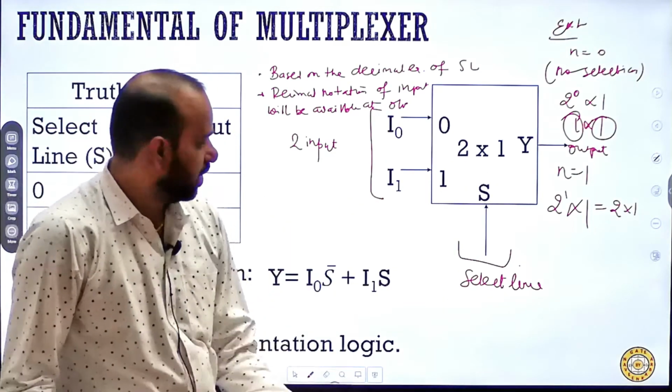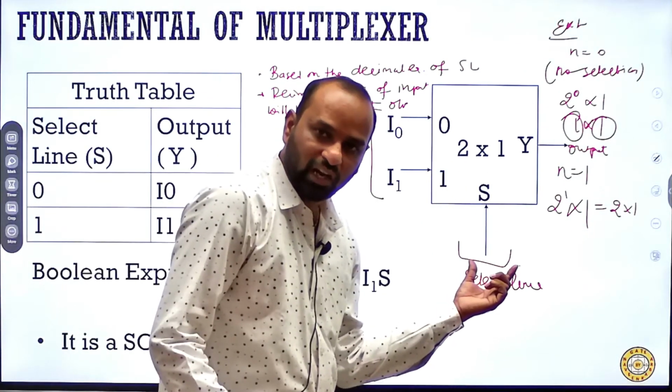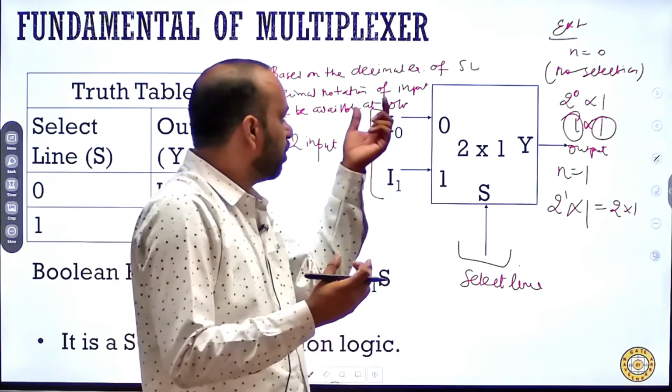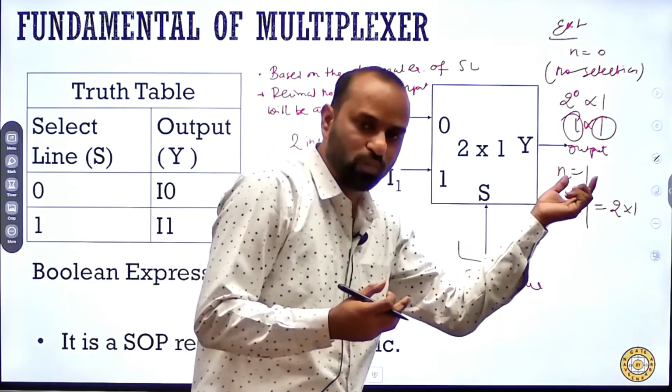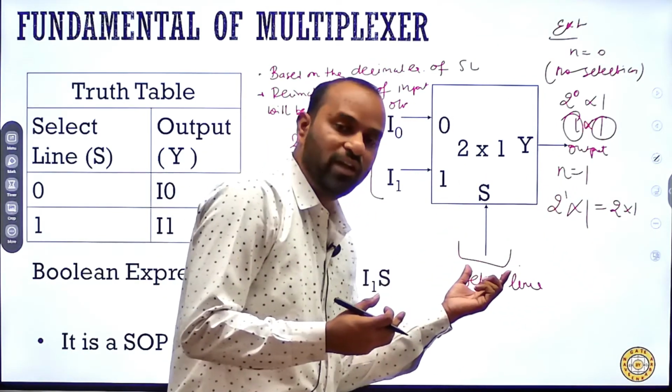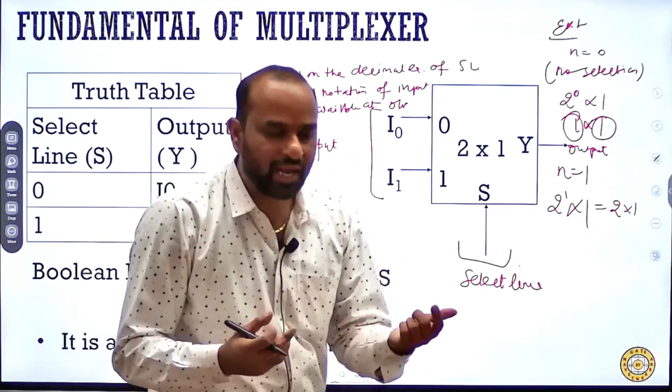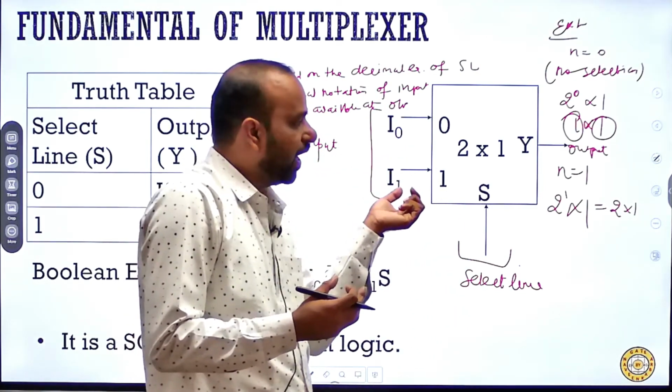What I have written: the decimal equivalent of the select line will be the principle to select the particular data at the output side. The decimal equivalent of the select line will select a particular input data at the output side.